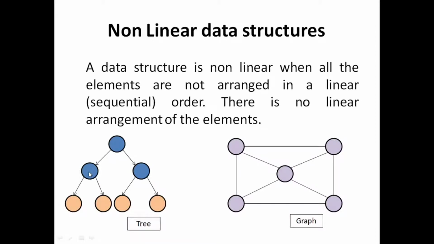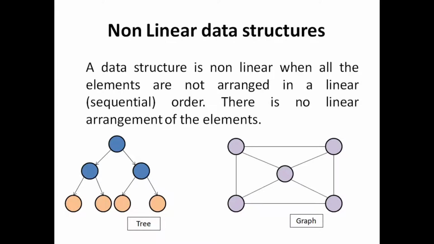Here this is a node. Okay, these are all the nodes. If we are taking this node, this has one predecessor and two successors. So this has not one predecessor and not one successor. Then we can say it is a non-linear data structure. The tree is not linear because this doesn't have one successor and one predecessor.